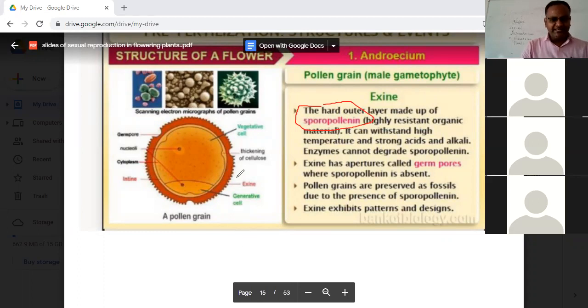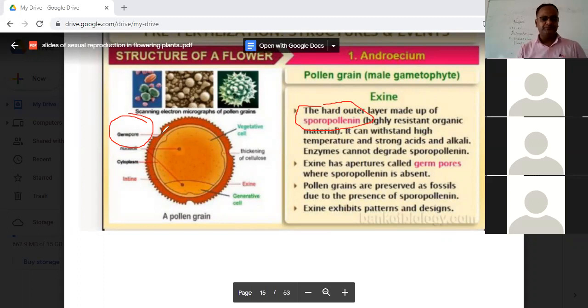Now see, this exine has pores, which are called germ pores. And there the sporopollenin is absent. Why is the sporopollenin absent? Because it has to function in reproduction, and if the exine is present all over, then the liberation of the germ cell won't occur.